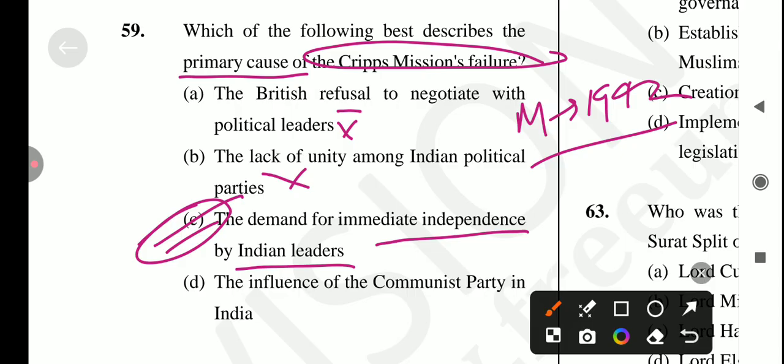The Cripps mission offered dominion status to India after the war, which was seen as insufficient by many leaders like Mahatma Gandhi and Jawaharlal Nehru, who were advocating for complete immediate independence from British rule.